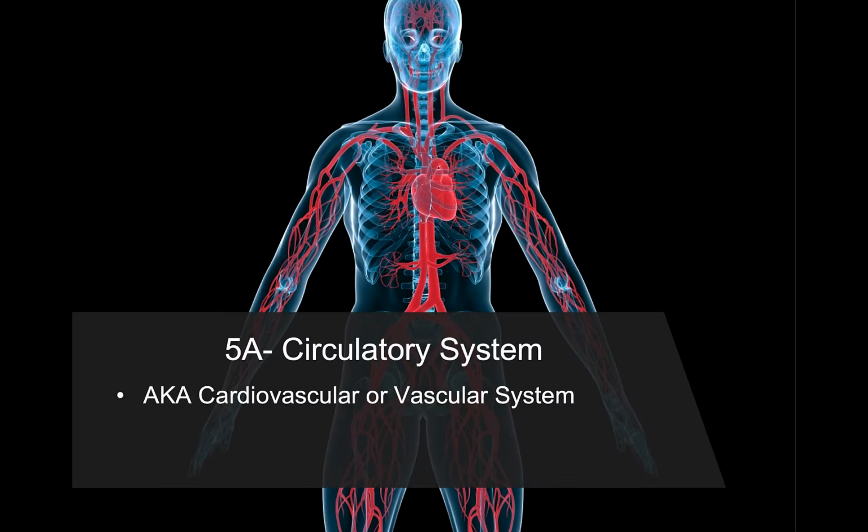Lesson 5a, the circulatory system, also known as the cardiovascular system or the vascular system. This is an extensive organ system that circulates blood throughout the body, and in doing so, transports nutrients, oxygen, carbon dioxide, hormones, water, and waste to and from the cells of the body.